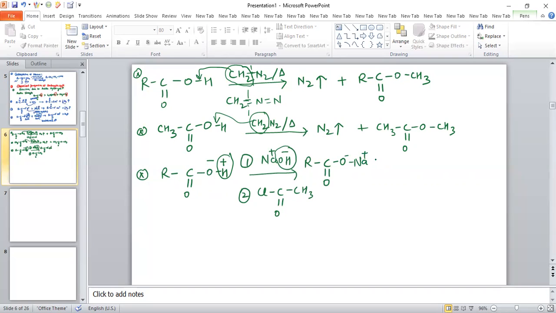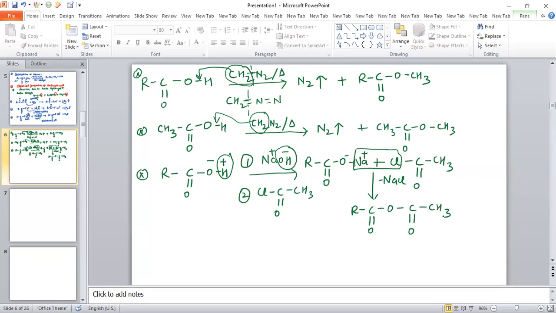Now in the second step, this Cl of the acid halide will be removed in the form of NaCl. So the obtained product is RC double bond O, O, C double bond O, CH3. So this product is obtained.